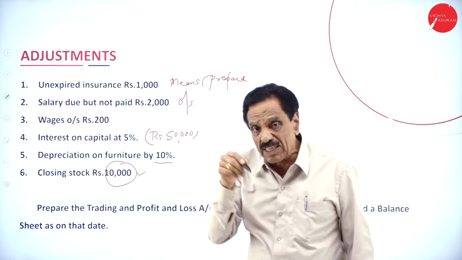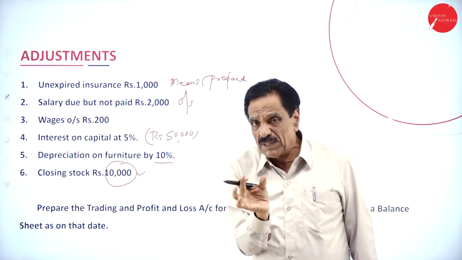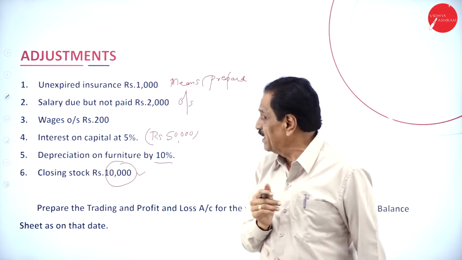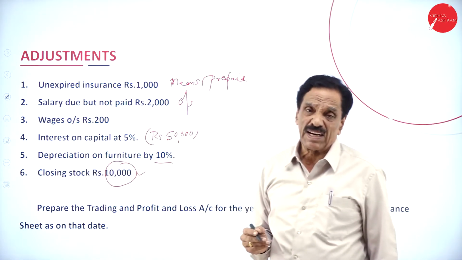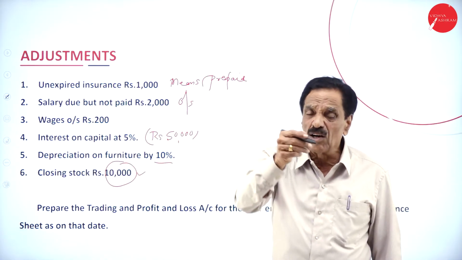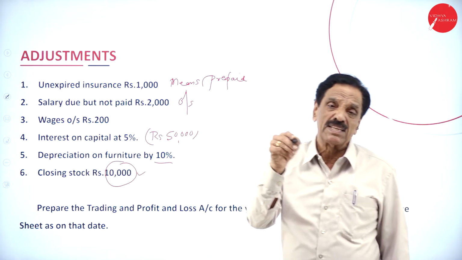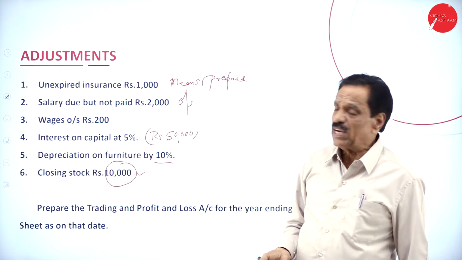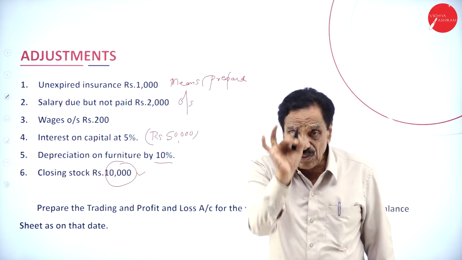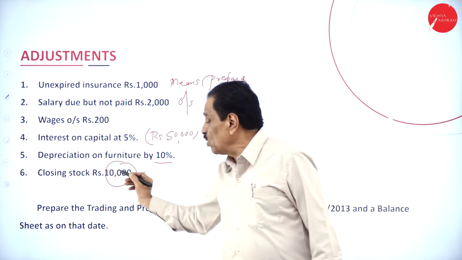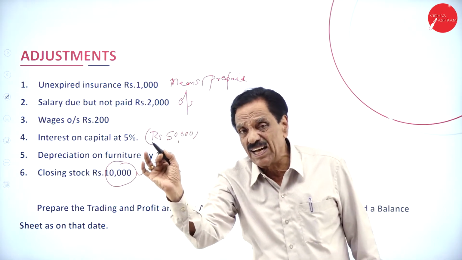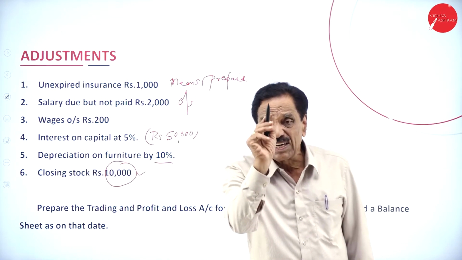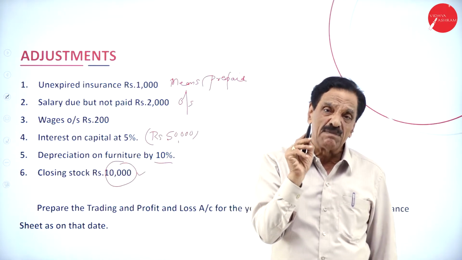For an individual, it is an income for him. Capital is a personal account. For him it is an income. How much interest do you receive? 2,500. Depreciation you calculate on the furniture. On the value of the furniture, how much depreciation do you have to calculate? 10%. 10% of the furniture is a loss. Profit and loss account debit side. Then in the balance sheet, out of the furniture, the depreciation should be deducted. Then closing stock, trading account credit side, then asset side of the balance sheet, where it will come as unsold stock.